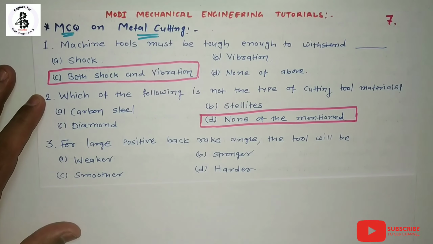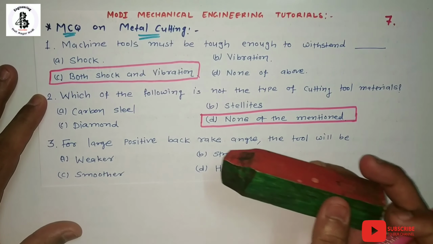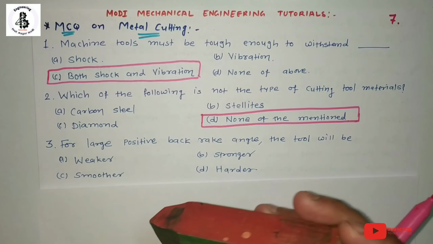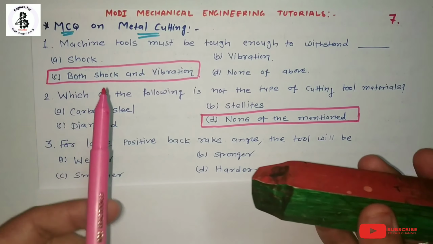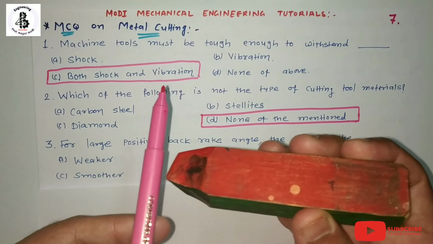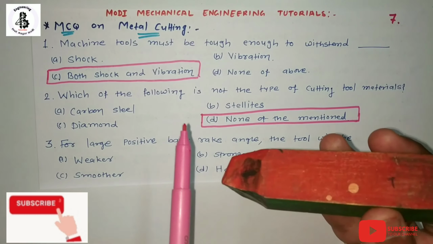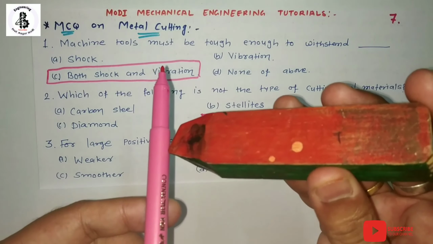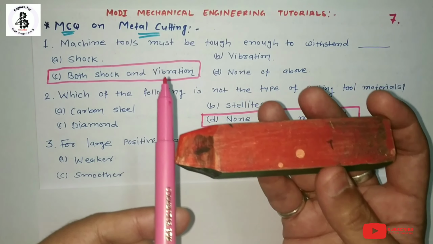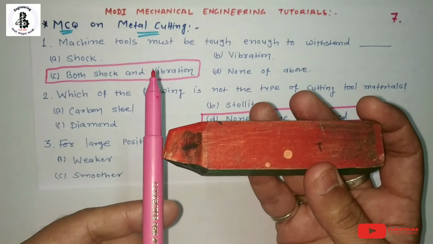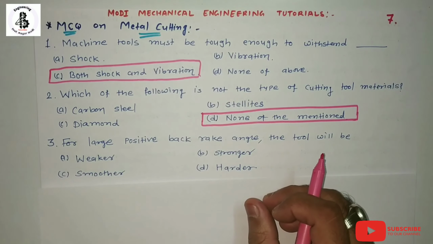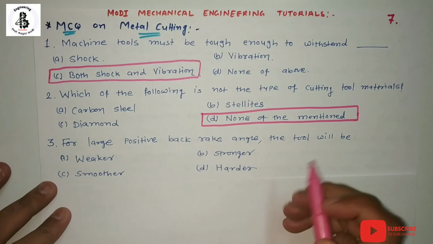In the case of a single point cutting tool, this is our top face and this is our workpiece material, which is the positioning of the tool with respect to the workpiece. If it is a large positive rake angle, the tool will be in this kind of fashion, so it becomes weaker. So for large positive rake angles, the tool becomes weaker.